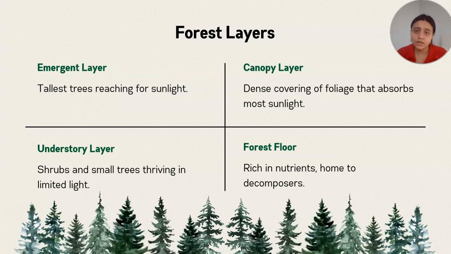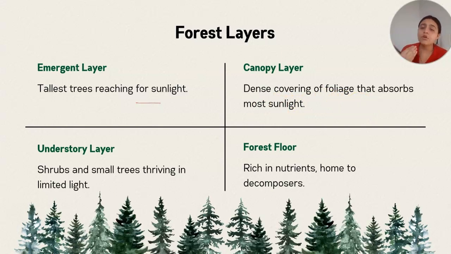First is the emergent layer, which you can see the long trees are known as, the tallest trees reaching for the sunlight. The basic motto of trees and plants is to reach out for the sunlight so they can produce food and keep themselves surviving, right? So the first layer is the emergent layer, which covers all the tall trees which can reach for the sunlight. Then there is the canopy layer, the dense covering of foliage that absorbs more sunlight.